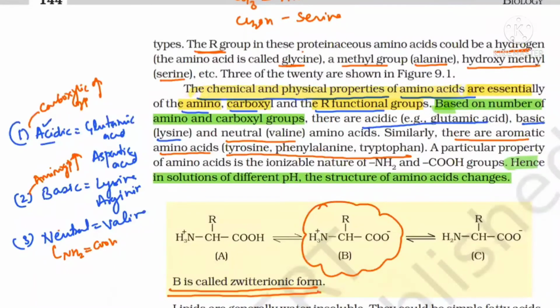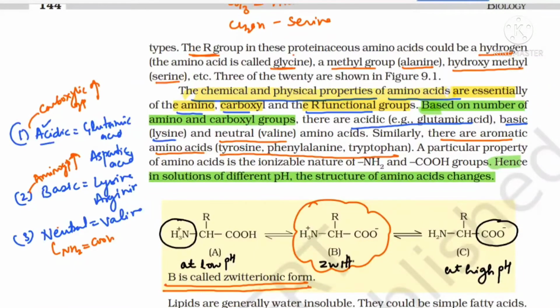So I hope, beta, up till here you have understood. Now see this condition where you find this one, beta. See here, it is only with positive charge. You will find this condition at low pH. And where you find this one, check carefully. This is at high pH. Is it clear? And this one is your zwitterion, which is like a neutral ion. This is neutral because it has both negative charge as well as positive charge. So I hope this much about amino acids is clear to you.